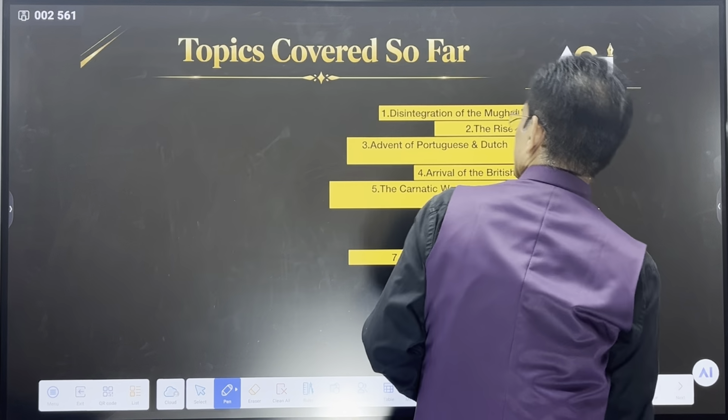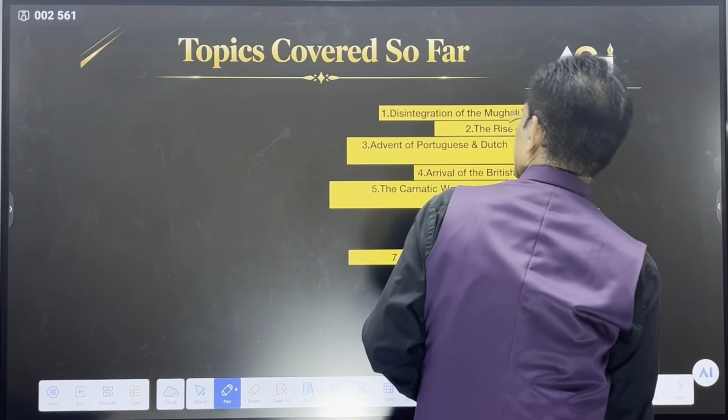And what happened after 1782? This is the first Anglo-Maratha war, and four treaties: Treaty of Surat, Treaty of Purandar, Treaty of Wadegaon, and then the Treaty of Salbai. After 1782, what happened? Because the second Anglo-Maratha war started when? The second Anglo-Maratha war was from 1803 to 1805. So what happened in this period? What was the development?